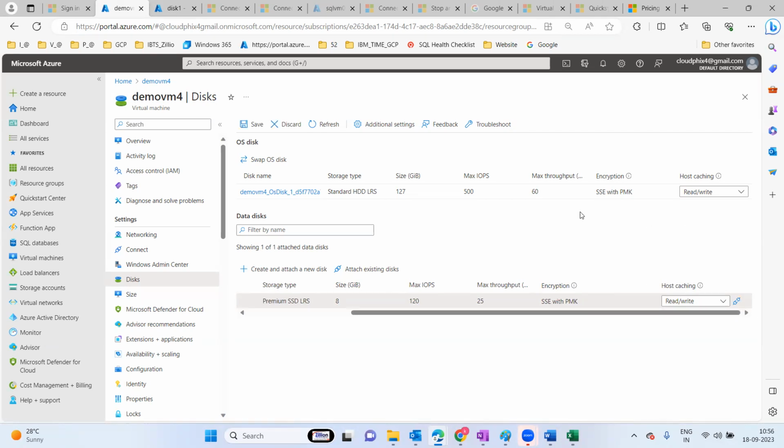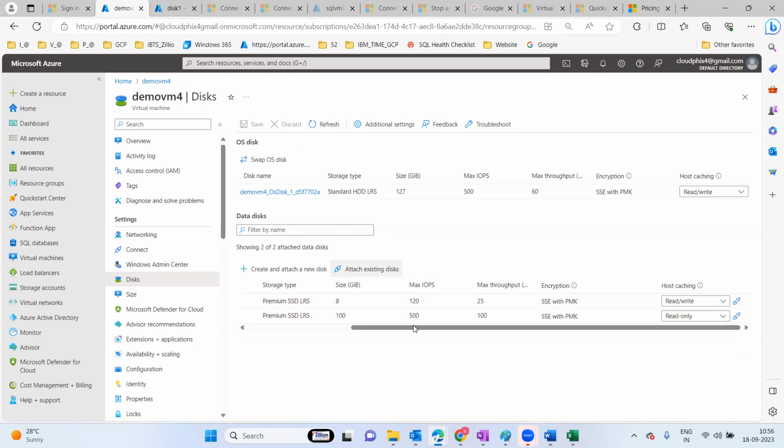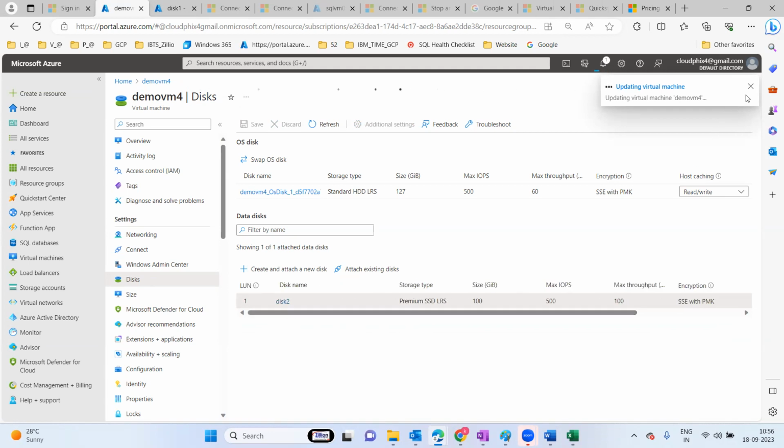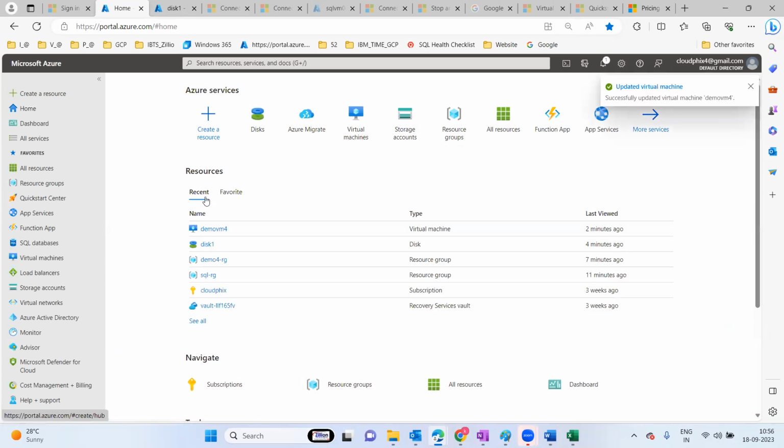Okay, still I haven't saved. Okay, so it is available. Now I'm going to disconnect this one. First disk I want to save here, I want to update here. Now instead of the 8 GB or 32 GB, there is only the 100 GB disk. As I said, I made one mistake, so I want to show that mistake and how I'm going to resolve it.